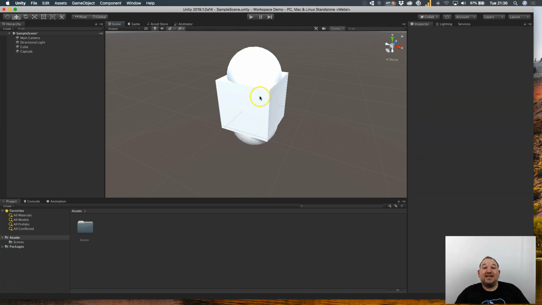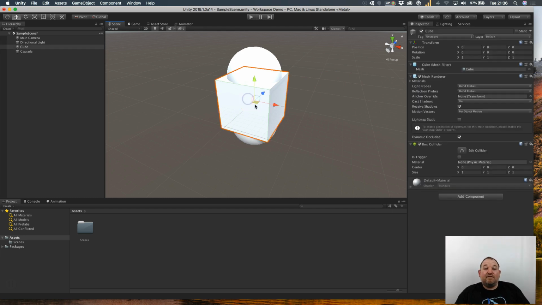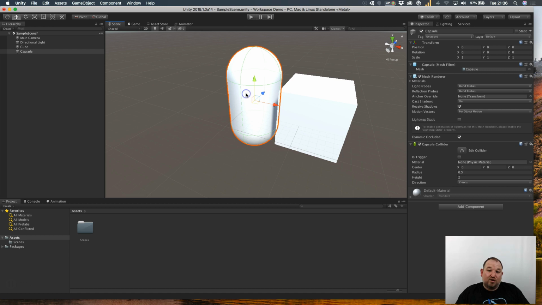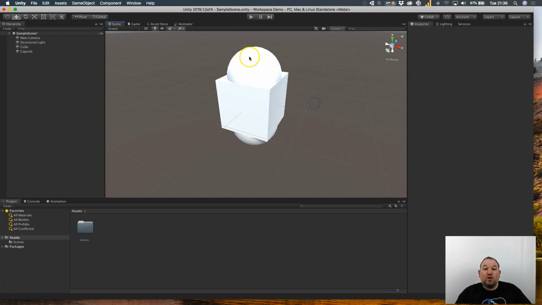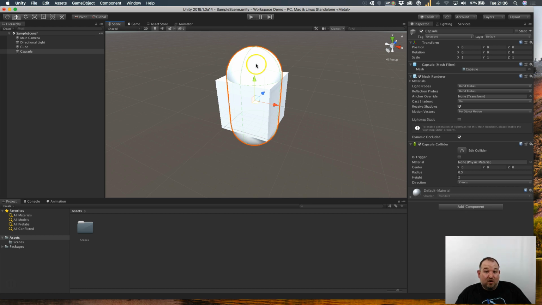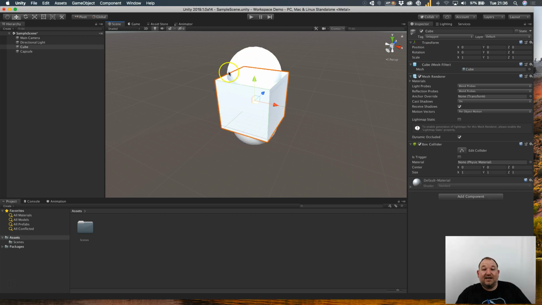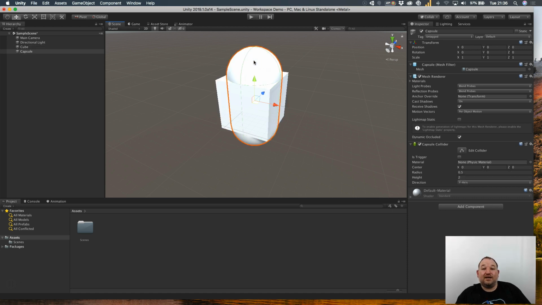Now the reason I'm doing this is because if I click off and I want to select the capsule again, if I click where the cube is, I will select the cube, and then I need to move this away to get a hold of the capsule, and it's a little bit tricky. So what you would normally do is click on the top or the side and select the particular object that you want, but I'll show you an easier way.